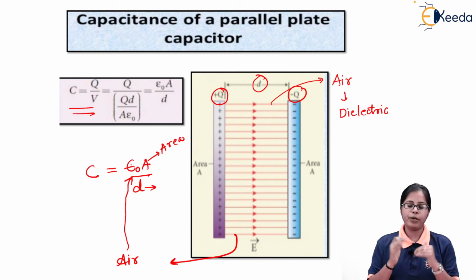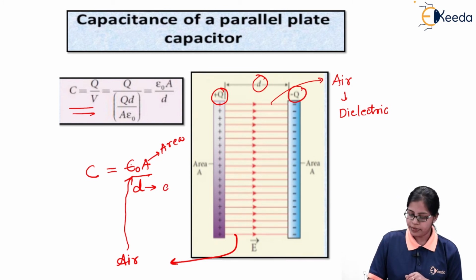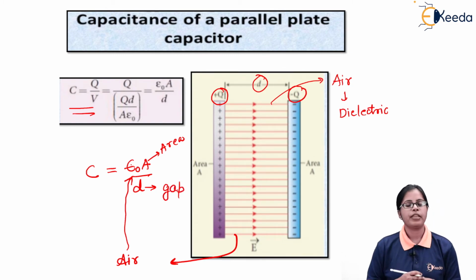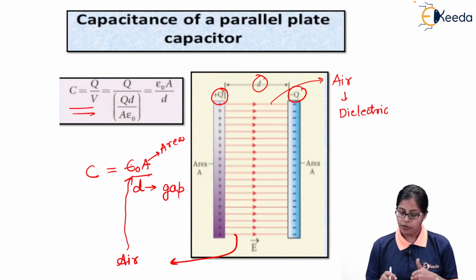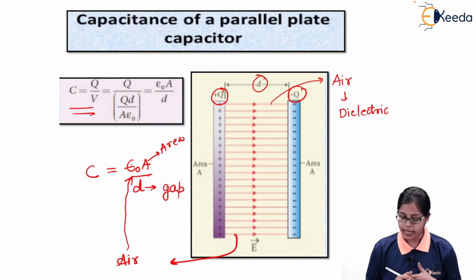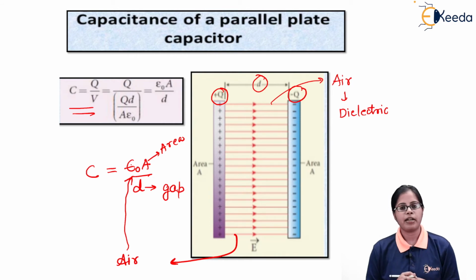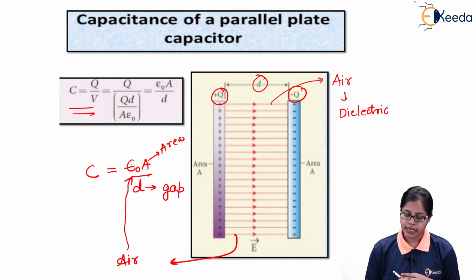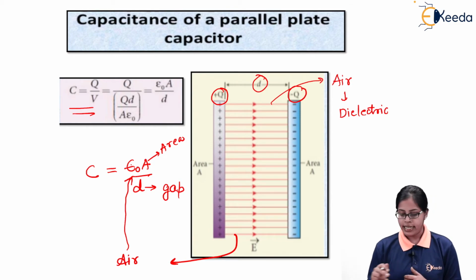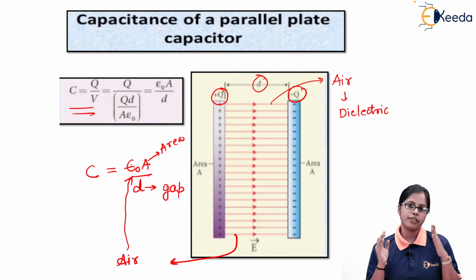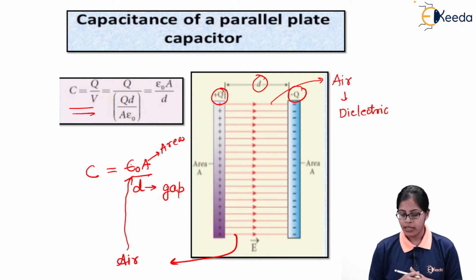Small d is the gap between the two plates of the capacitor. So from this equation we can see that the capacitance of a parallel plate capacitor depends on two parameters basically: one is the area, and the second is the distance between the two plates of the capacitor.